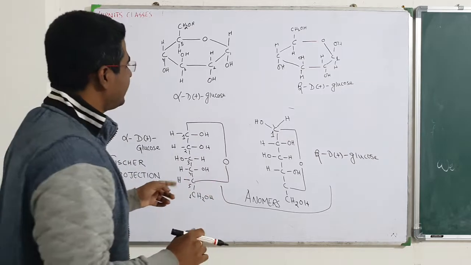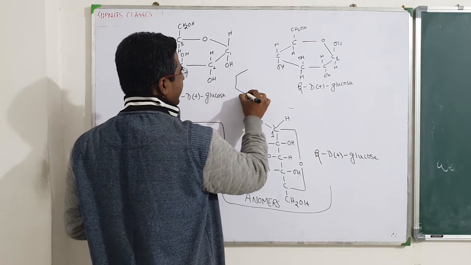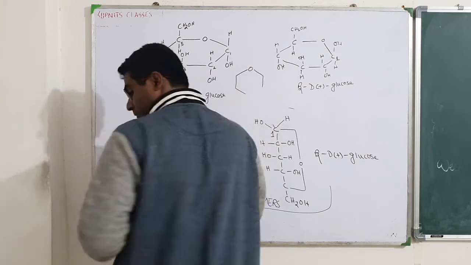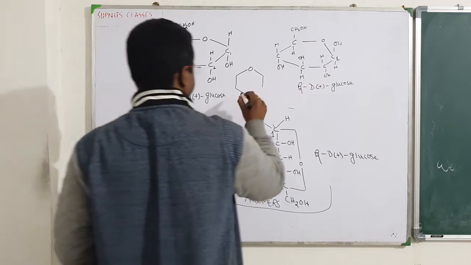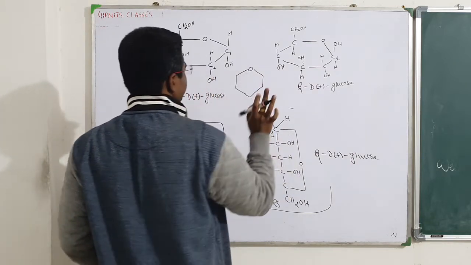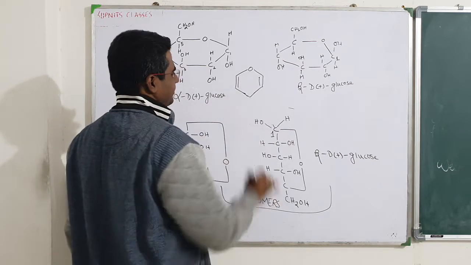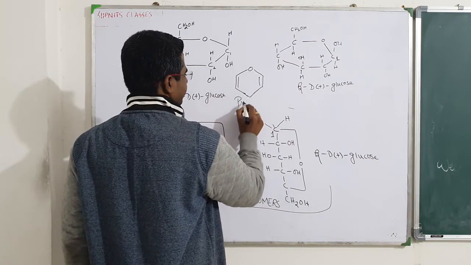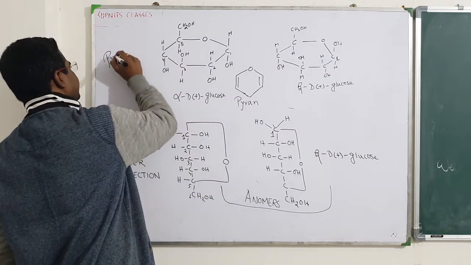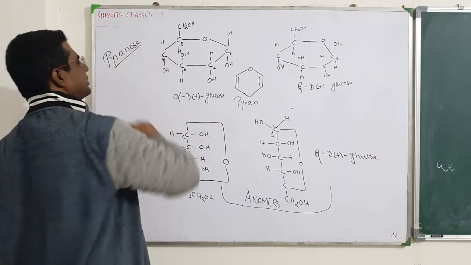You have to copy it after this, and this structure looks like pyran. Pyran has this kind of structure. Okay, this is pyran, and hence these structures are called pyranose structures.